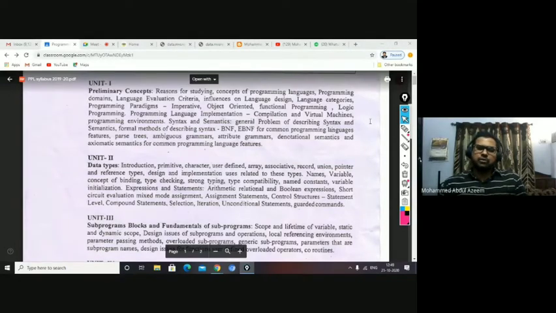So the attributes of a variable are the name, the memory, and the address. Memory is accessed through the address, because every byte of memory has a unique address, and this address helps you access that particular memory.